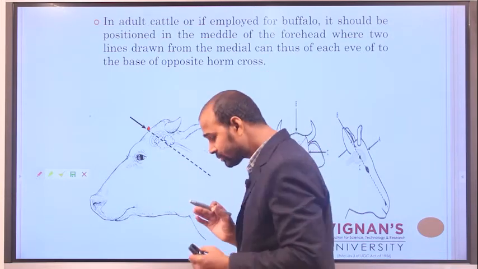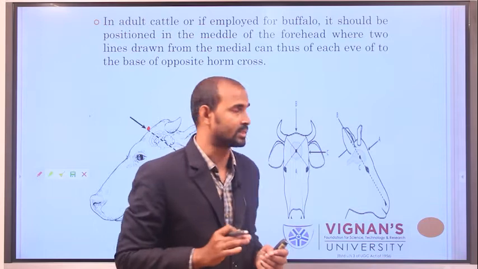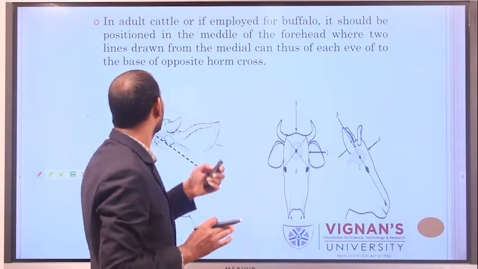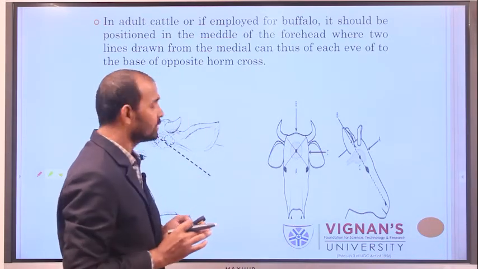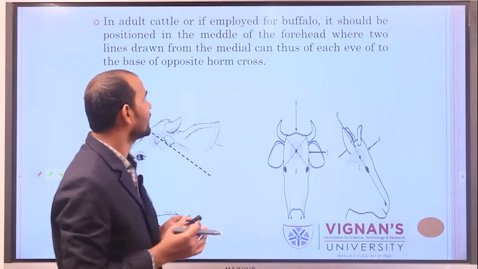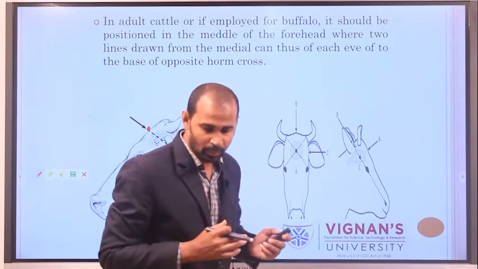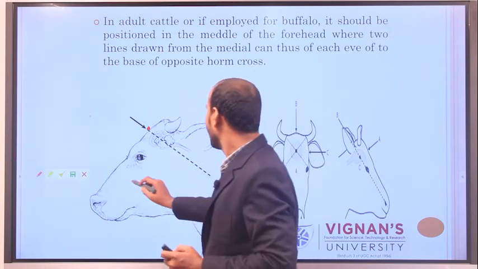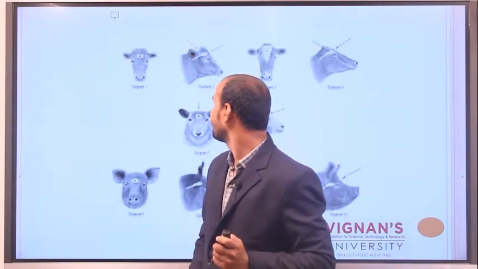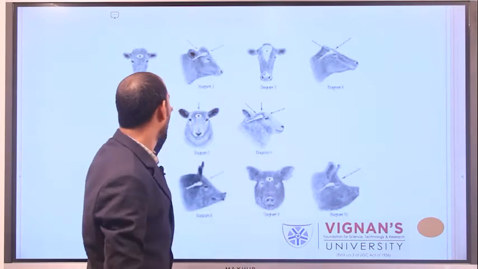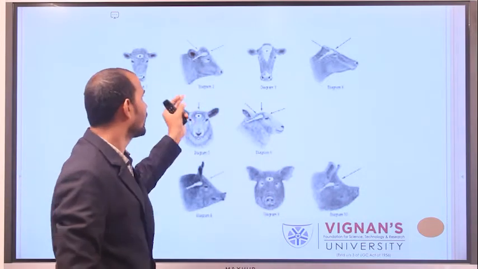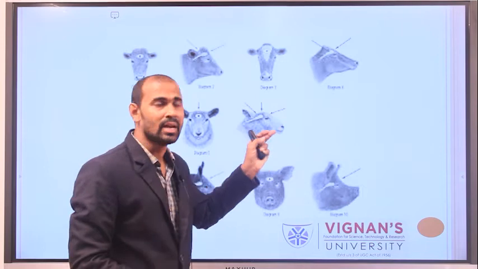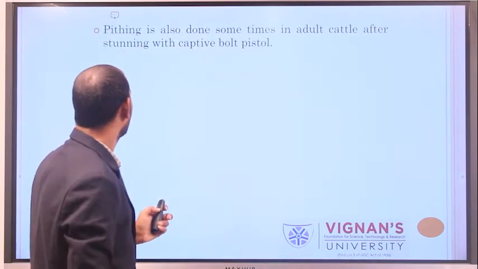The forehead contains the brain in its structure. Two lines are drawn from the medial canthus of each eye to the base of the opposite horns. That is this portion. These are the different places where we can do stunning using captive bolt pistols.